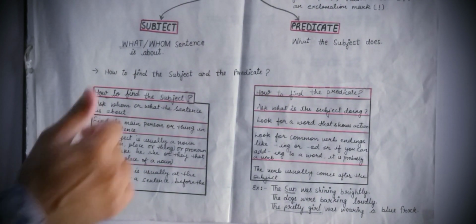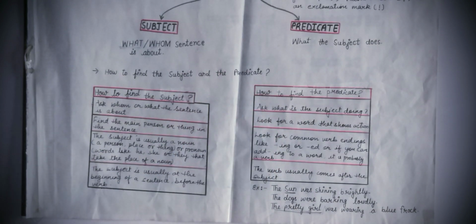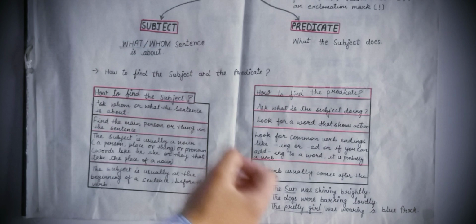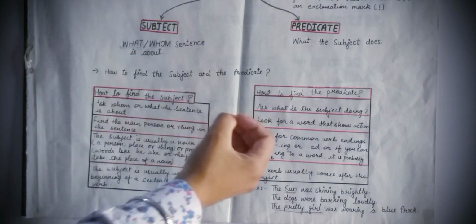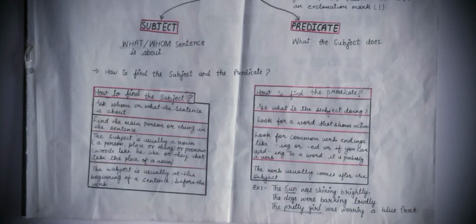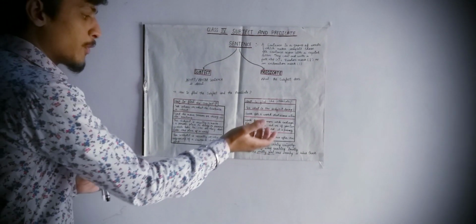Okay. Now on the other hand, for predicate, look for a common verb. The predicate में हमेशा कोई common verb होता है, like we can use ing or ed, and if you add ing to a word, अगर हम किसी भी word में ing use करें, it is probably a verb. Like playing, ing, okay, and sleeping, ing, so they are verbs in a sentence.